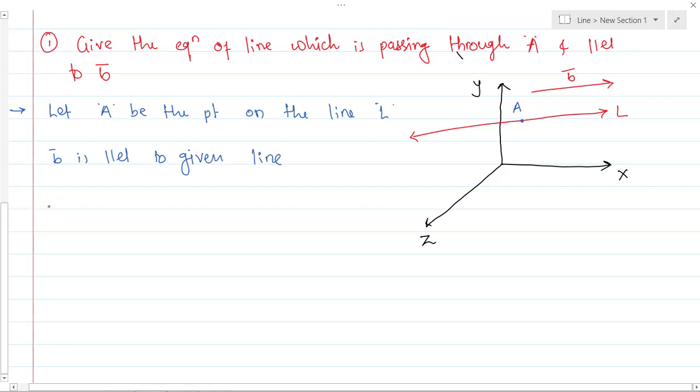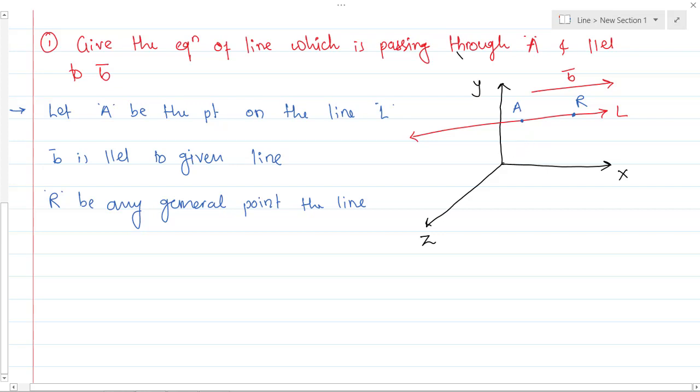Okay, let R be any general point on the line. So what I am doing is, I am taking one random point R on this line. And let's try to define this line now.